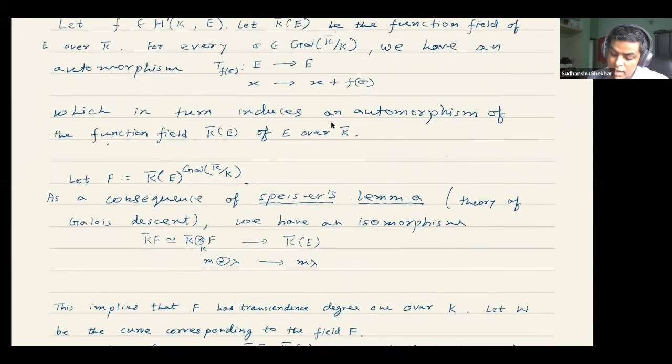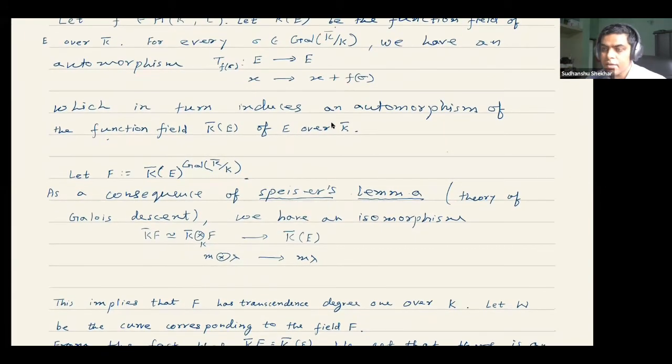So once we have this action, then what we can do is take a fixed point here, or fixed elements here. If we take this fixed element, this is in fact a field now. I call it F.